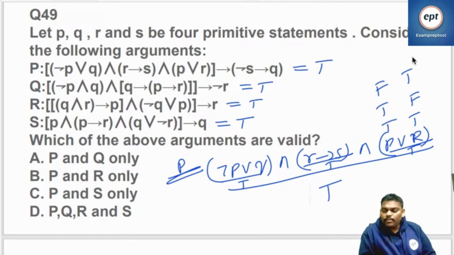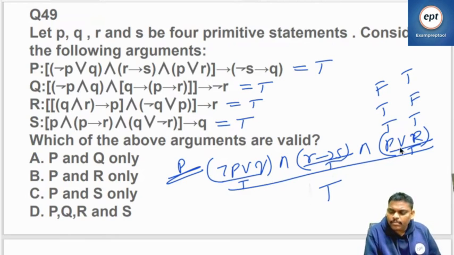Right? So remember P true, Q or R, right? P or Q, P or R: true, false, false, true. Those things you substitute in the remaining part. Remember P or R. So P true, R true. Substitute P true, R also true. First combination I am trying.